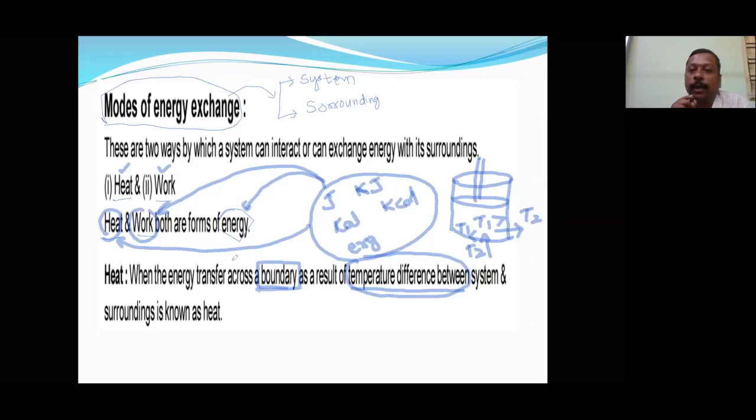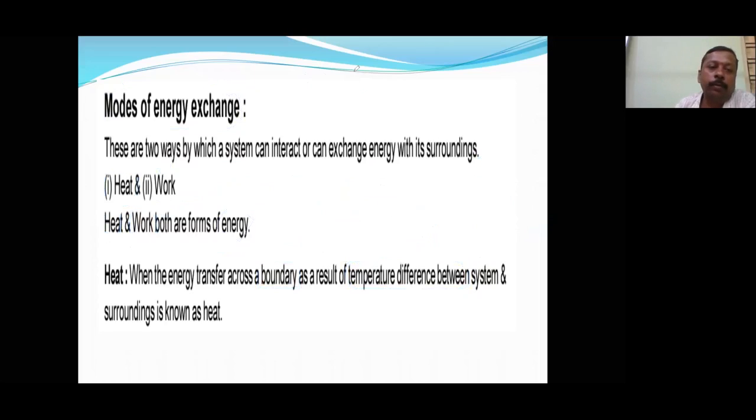Modes of transfer of energy are of two types: work energy and heat energy. Heat occurs only when there is a temperature difference between system and surrounding. When both temperatures are the same, we don't opt for heat as a mode of transfer of energy. That time we will go for work energy, and how it works we are going to study now.